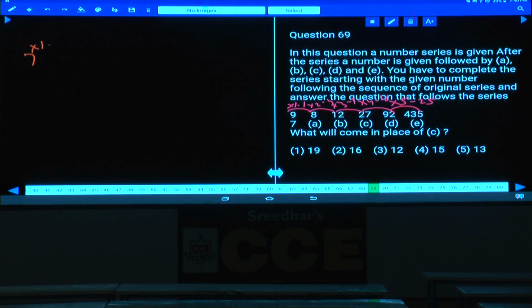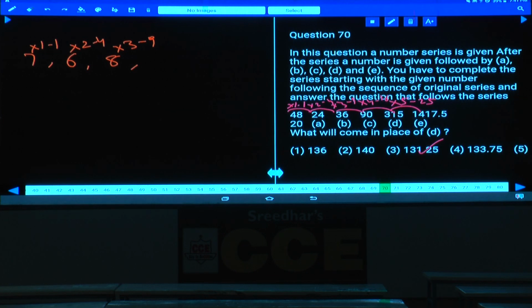7 ×1 minus 1 is 6. 6 ×2 minus 4 is 12 minus 4, 8. 8 ×3 minus 9: 24 minus 9 is 15. That is choice 4, the answer. The logic in this one is ×1 minus 1 squared, ×2 minus 2 squared, ×3 minus 3 squared. Starting with the first number, you should apply the same logic. 15, choice 4.